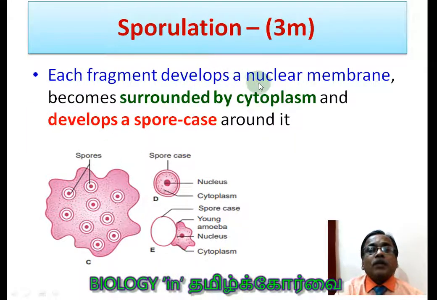Each fragment develops a nuclear membrane and becomes surrounded by cytoplasm. Here is the point to be noted: the daughter amoeba is surrounded by a spore case. It means a protective layer around the plasma membrane. That is what you have to understand. Each fragment develops a nuclear membrane, becomes surrounded by cytoplasm, and develops a spore case around it.